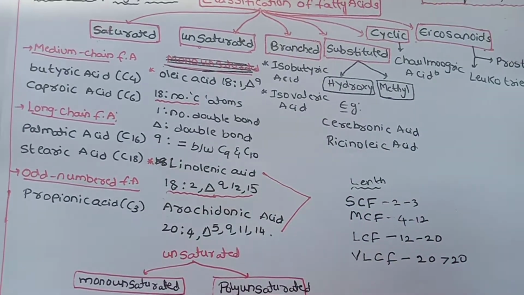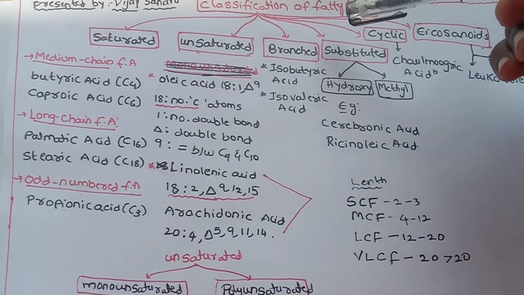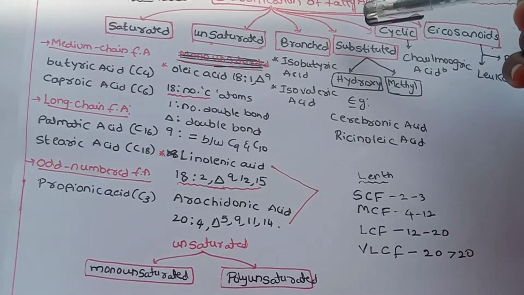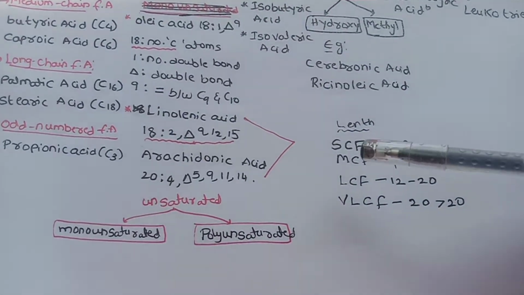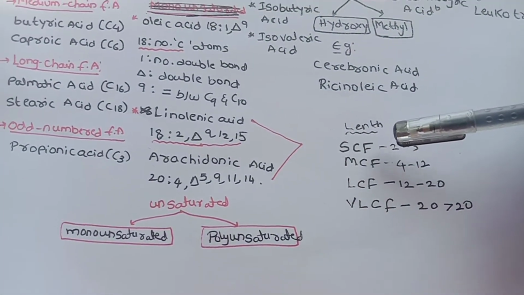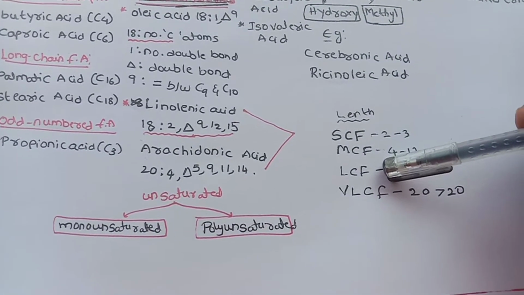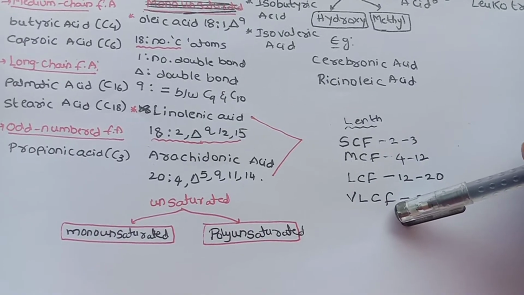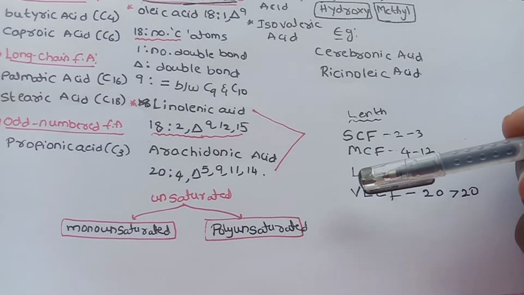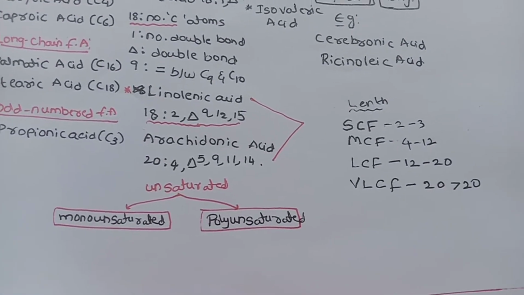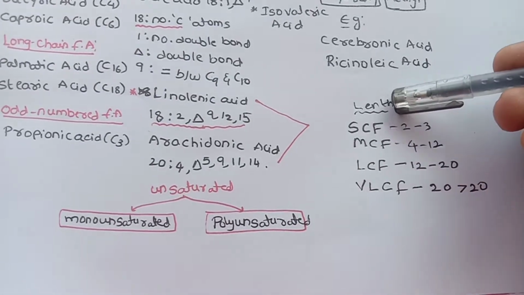The fatty acids can actually be divided into four types: short chain fatty acids, medium chain fatty acids, long chain fatty acids, and also the very long chain fatty acids. Why are they called short chain, medium, long, and very long? It is because of the number of carbons, according to their length.